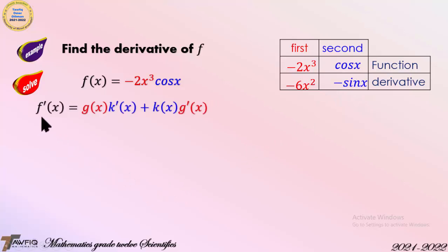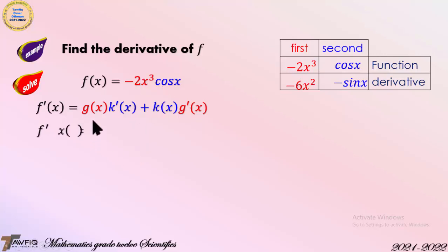Now f prime of x is equal to g(x) times k prime of x plus k(x) times g prime of x. Here g(x) is the first one, minus 2x cubed, and k(x) is the second one.